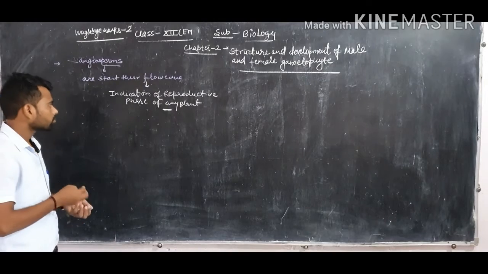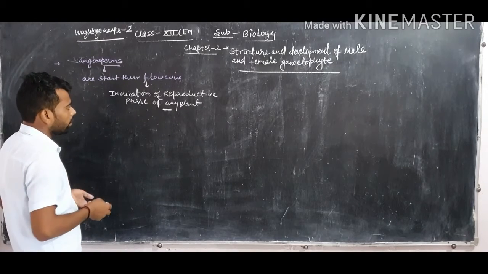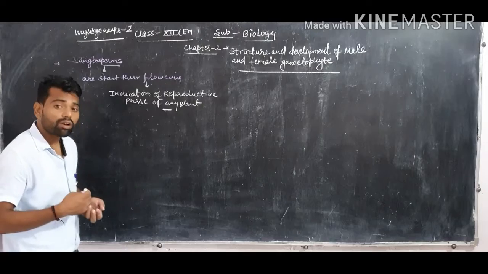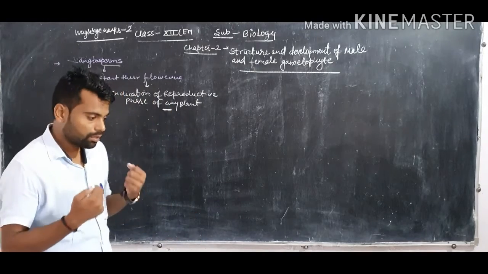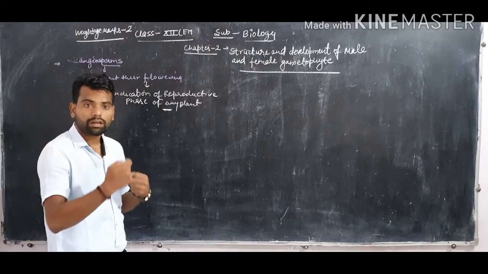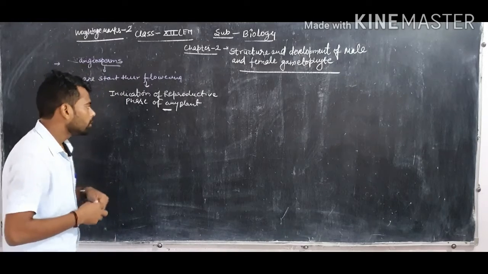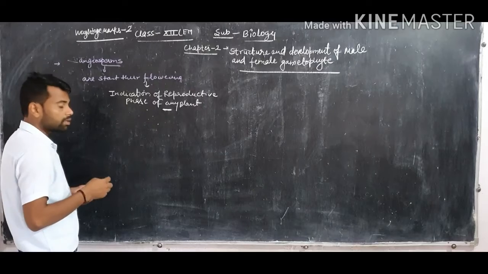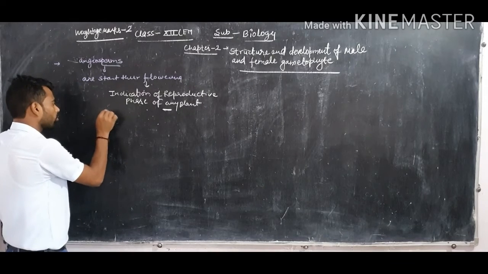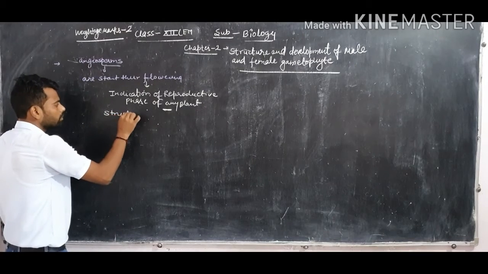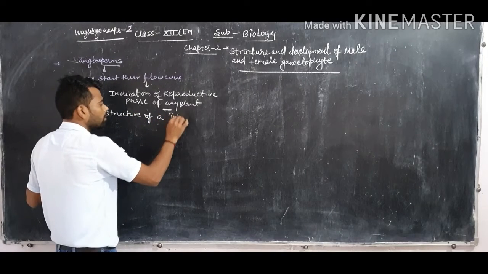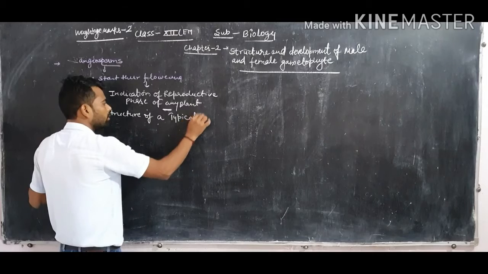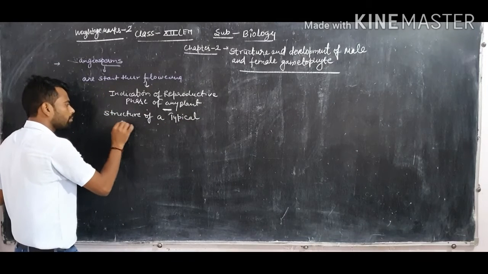So now, what are the structures found in a flower which correlate with the reproductive phase of the plant? Okay, so now I am discussing the structure of a typical angiospermic flower.